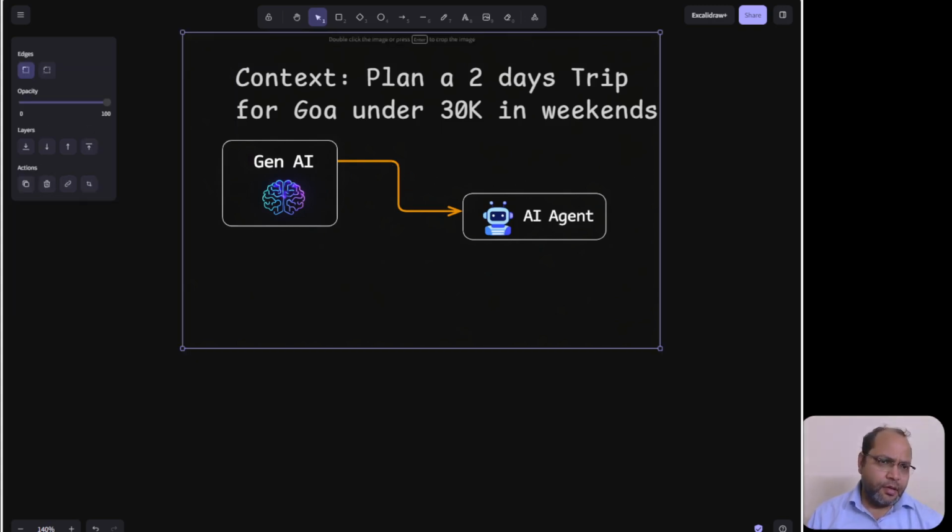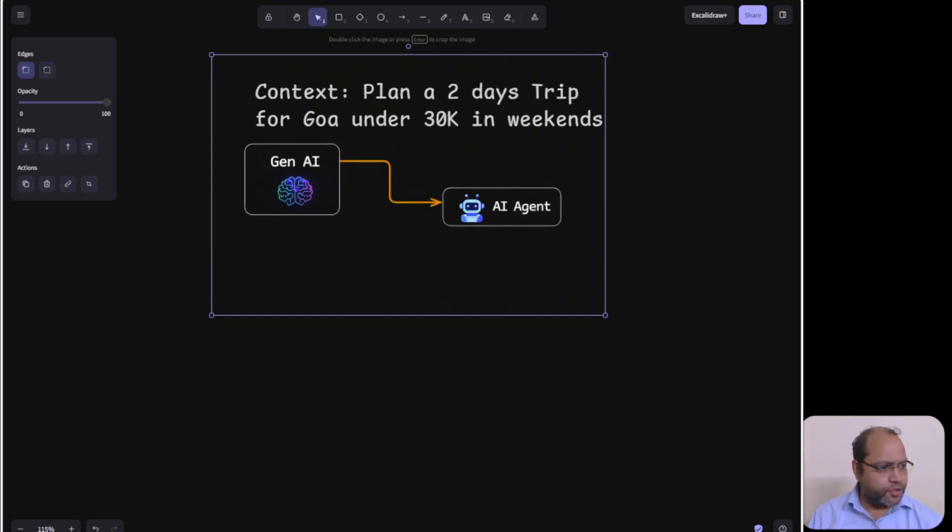Let's see how it looks if I use GenAI. GenAI applications generate the content for you and give you suggestions, but they will not act. They will not execute. Let's have a look with a practical session.